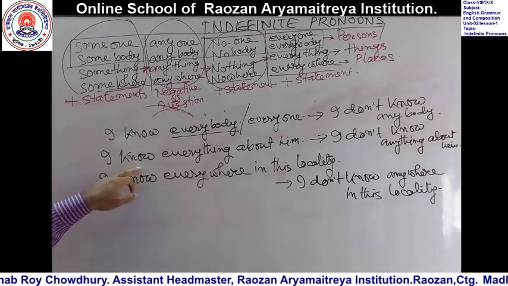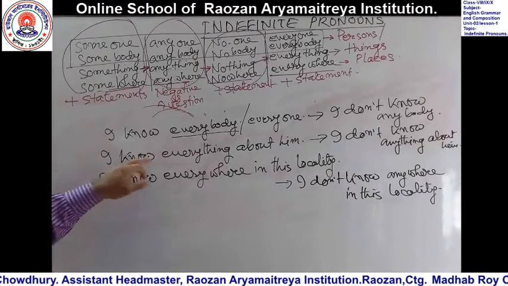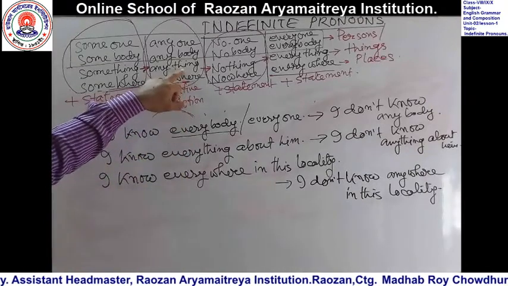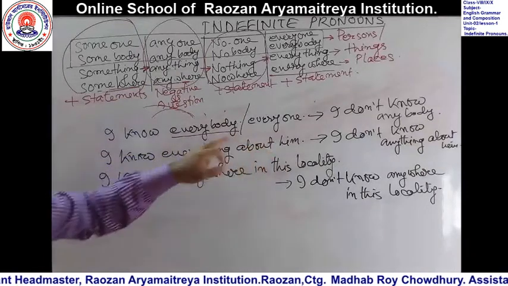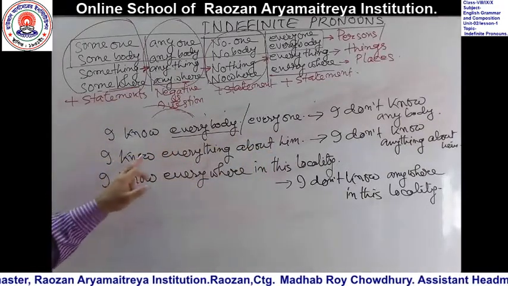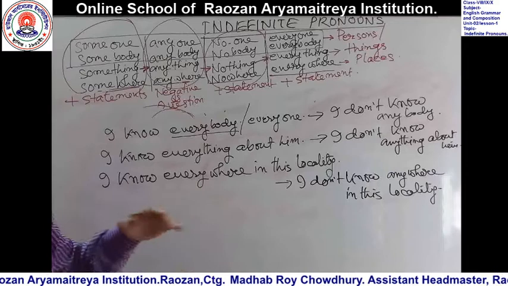What will happen to this sentence? "I know" is present tense. Do I know? Everything will change to anything. Do I know anything about him? Don't write "I do not know anything." This will be a wrong sentence.